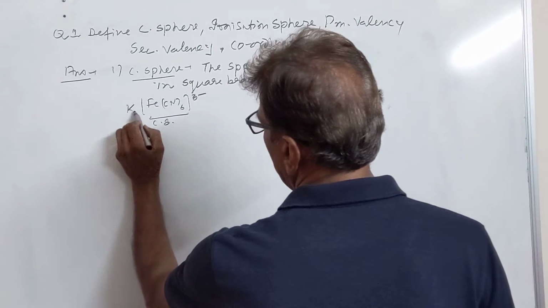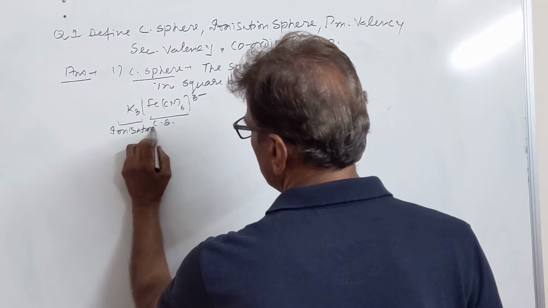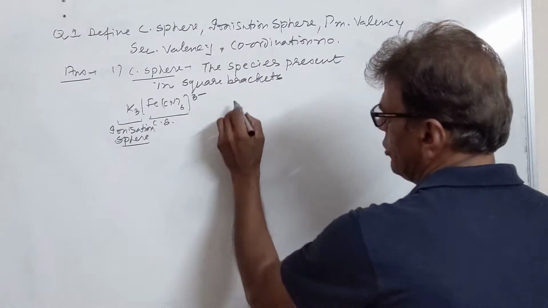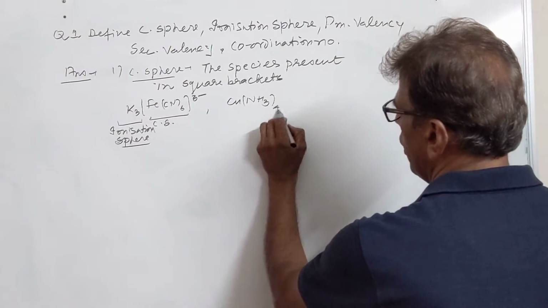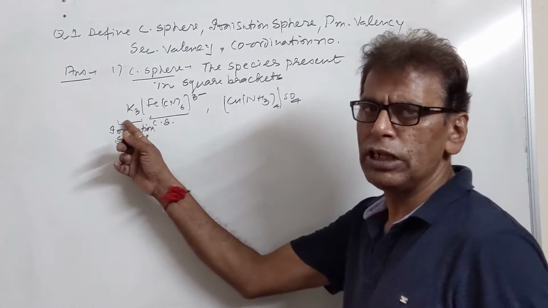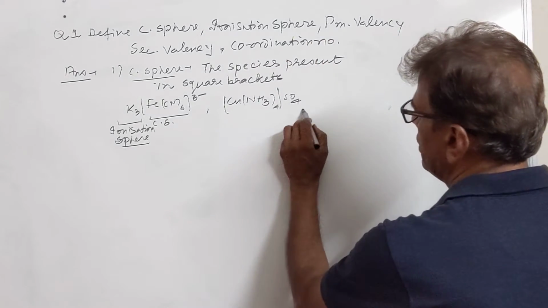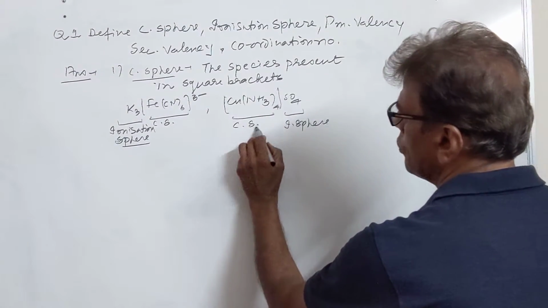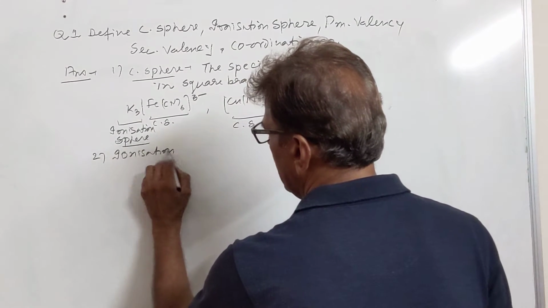And if something is present outside, this is our ionization sphere. So the species which are present outside the coordination sphere are called the ionization sphere. These species may be positively charged, or they may be negatively charged. This is the ionization sphere, this is the coordination sphere. So the second definition is: what is the ionization sphere?